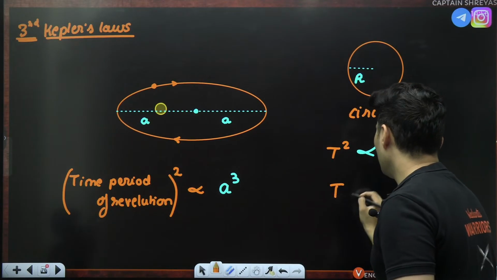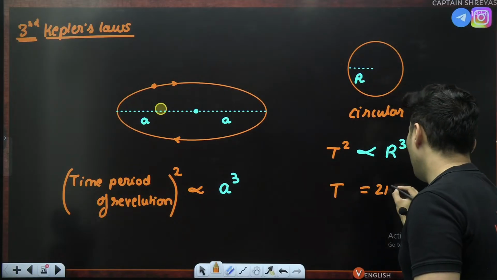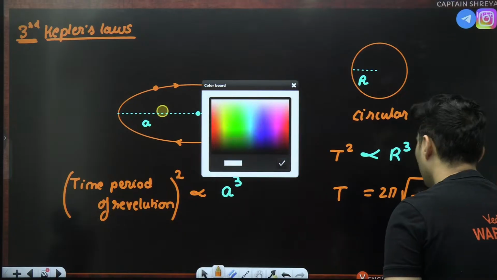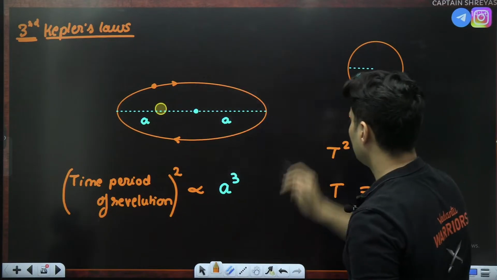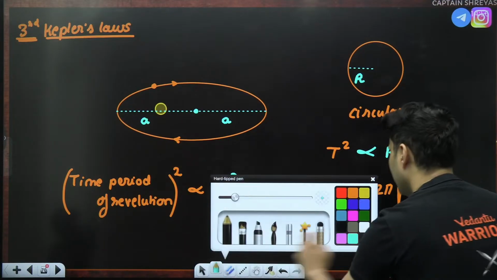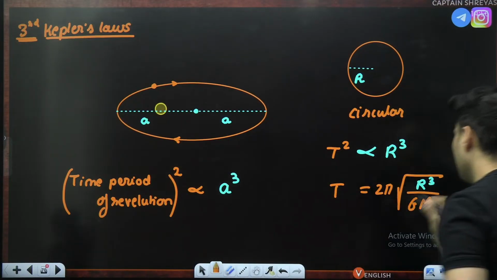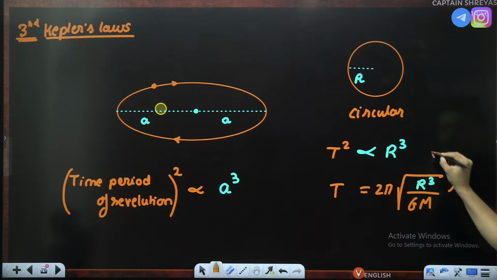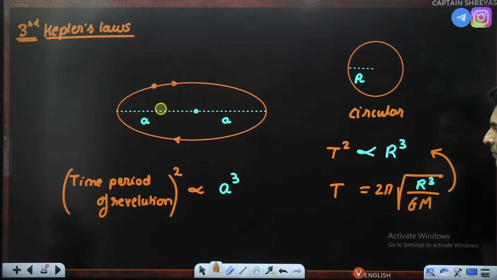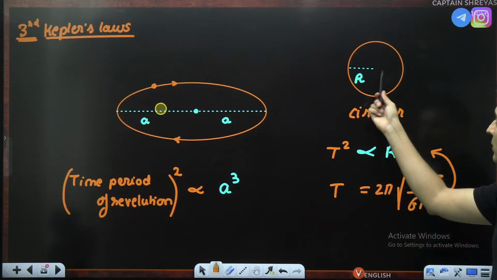We already know this formula, guys. T equals 2 pi root of r cube divided by GM, for a satellite. Exactly from this you get this. Square both sides, t square is proportional to r cube. We have seen this formula for circular motion of a satellite.